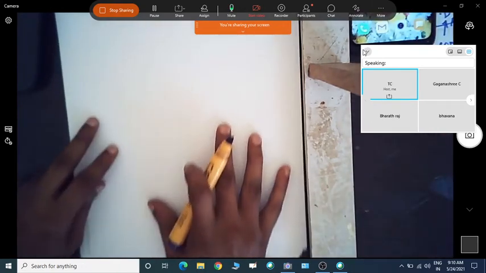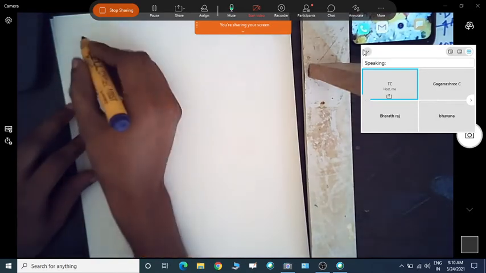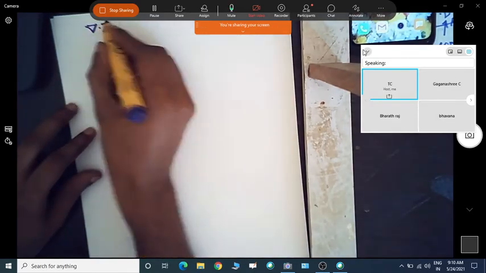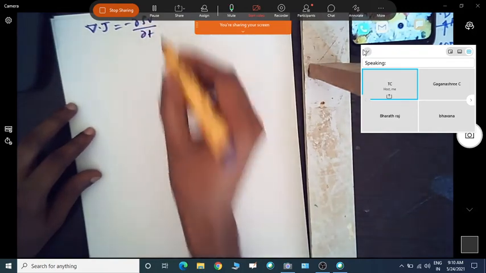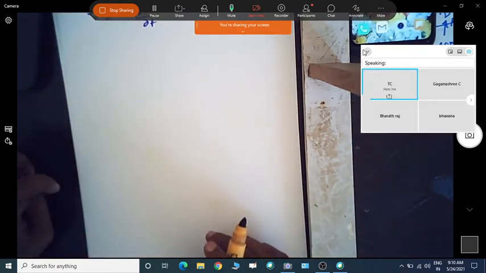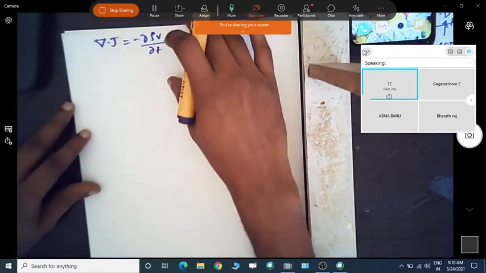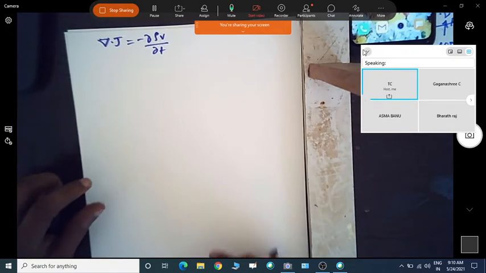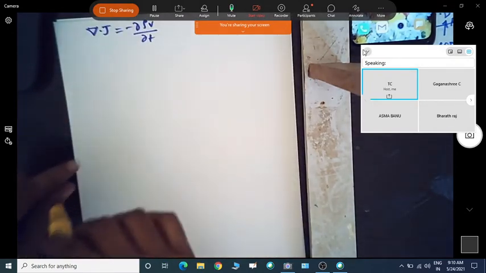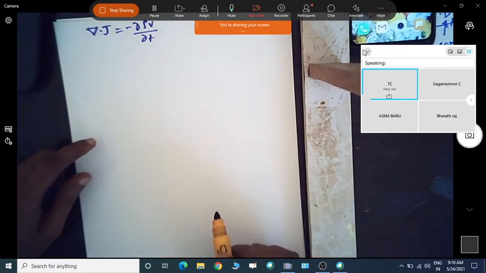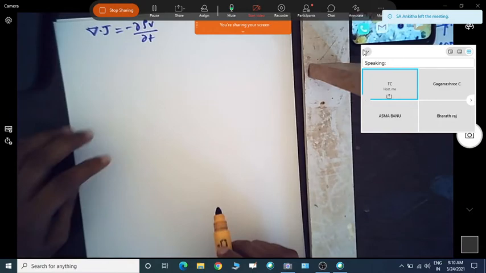Now if I take this continuity equation, whatever we derived, del dot J is equal to minus del rho v by del t. Now if I take any charge within the material, which we have already seen, how the charge distributes in the conductor, it will suddenly go to the surface, and the electrostatic field inside becomes 0, so that we know.